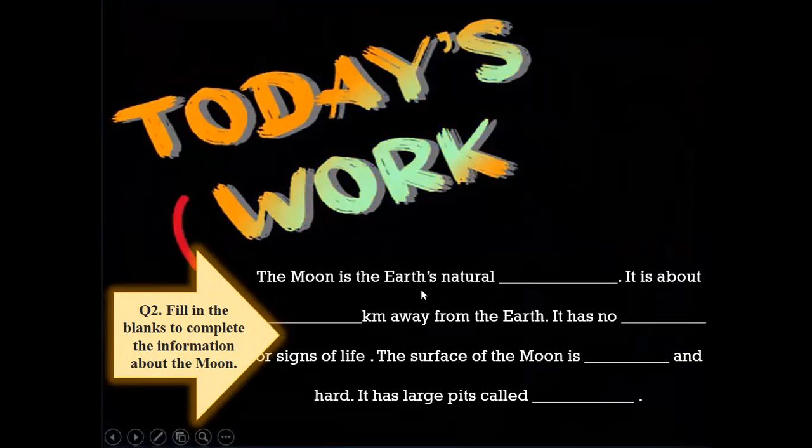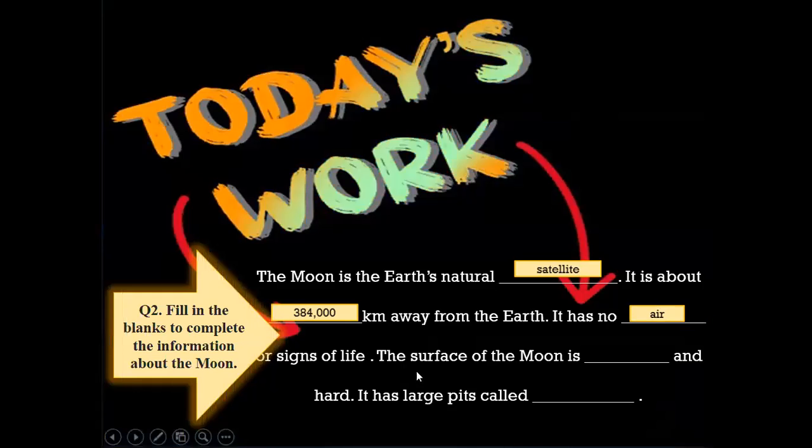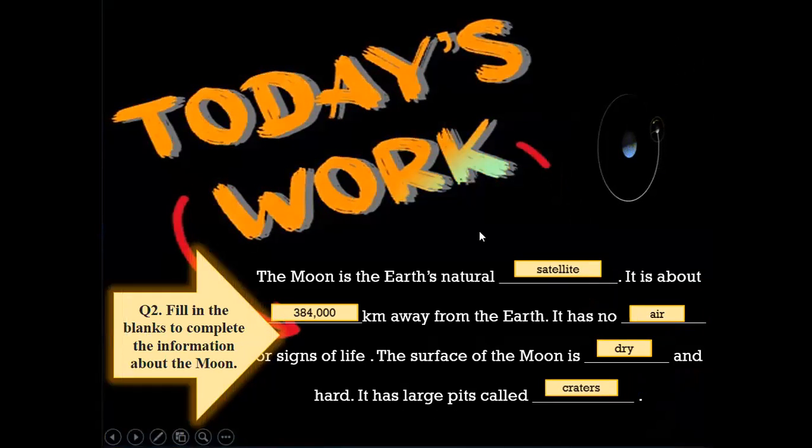Yes, the moon is the Earth's natural satellite. Very good. It is about 384 kilometers away from the Earth. It has no air. Very good. Or signs of life. The surface of the moon is, yes, dry and hard. It has large pits called craters. Very good.